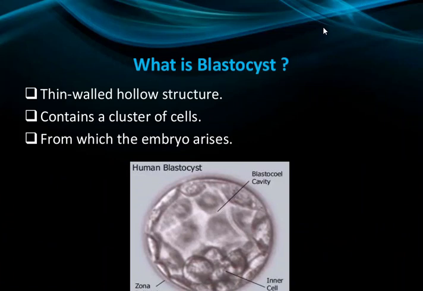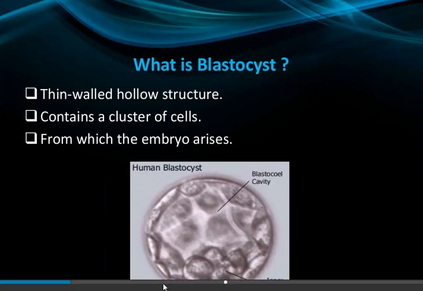Until the blastocyst stage, the development is covered under the fallopian tube, because until it reaches the blastocyst, the zygote remains inside the fallopian tube and doesn't go to the uterus. It is a thin walled hollow structure containing a cluster of cells from which the embryo arises. This is a diagram of a human blastocyst.